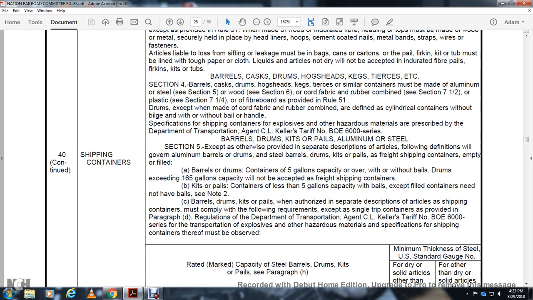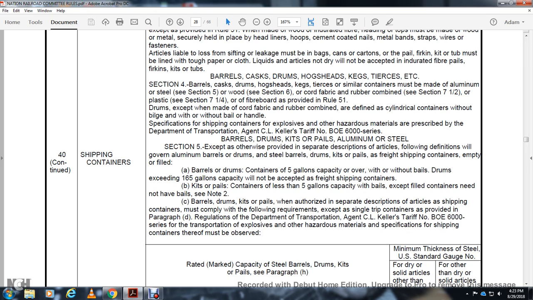Section 5, except as otherwise provided in the separate description of the article, the following definitions are given: the aluminum barrel or drum, with the seal of the drums, and kit or pail for the freight shipping container, empty or filled. A barrel or drum is a container of 5-gallon capacity or over, with or without bale. Drums exceeding 165 gallons capacity will not be accepted as a freight shipping container. Kits and pails contain less than 5 gallons capacity, with bales, except for the filters needed, but not to have bales.